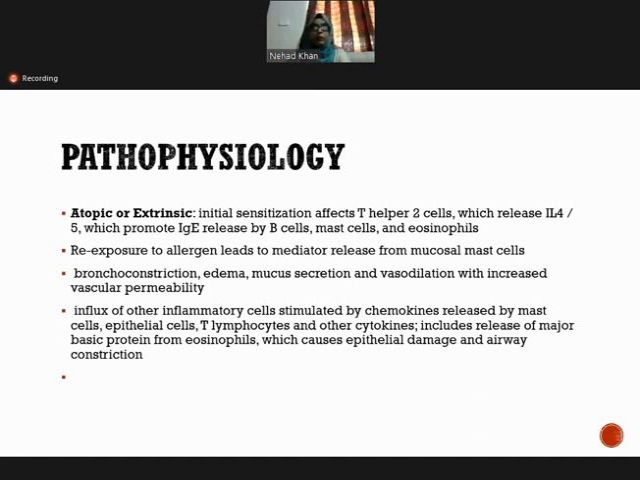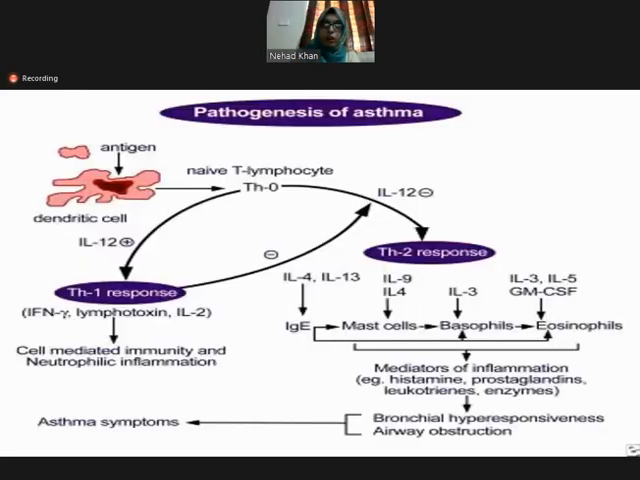And so there is an influx of these inflammatory mediators, which is stimulated by the cytokines released by the mast cells, epithelial cells, T lymphocytes, and other cytokines. They cause the release of major basic protein from the eosinophils, and this causes epithelial damage and airway constriction. So this diagram will clear you more about the pathogenesis of asthma.